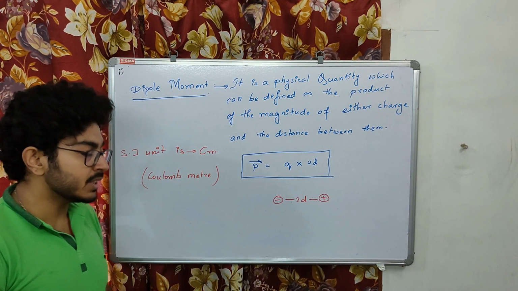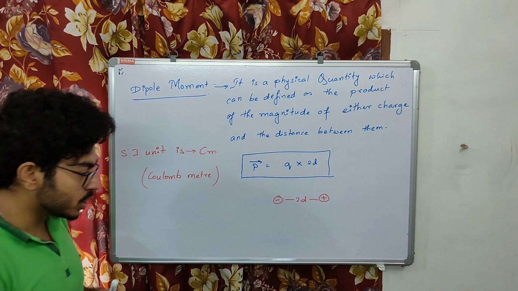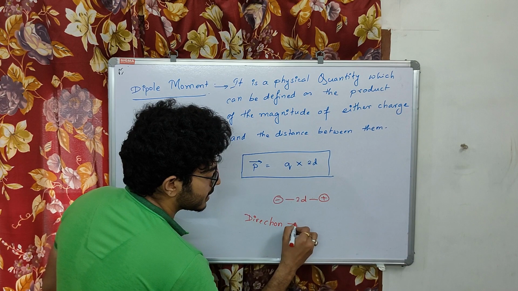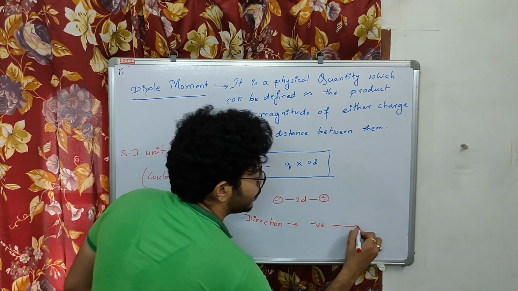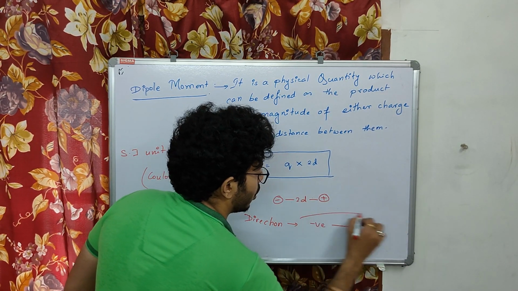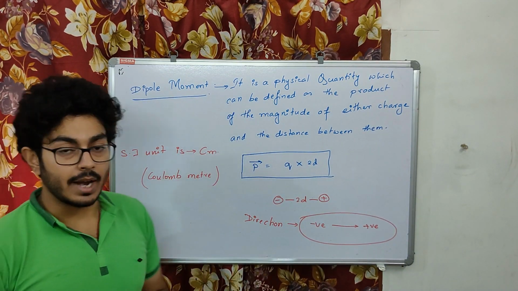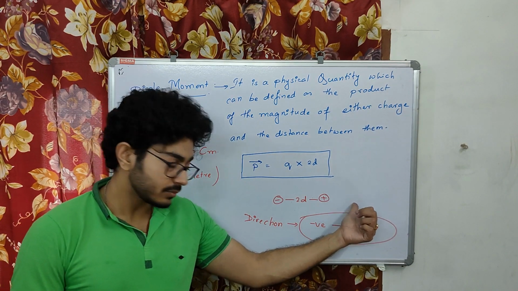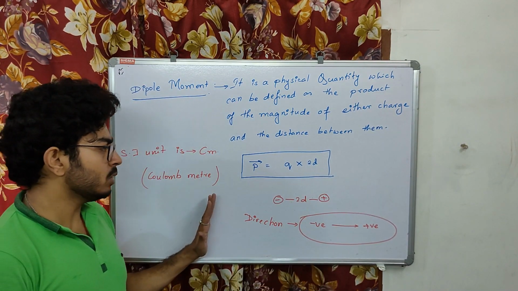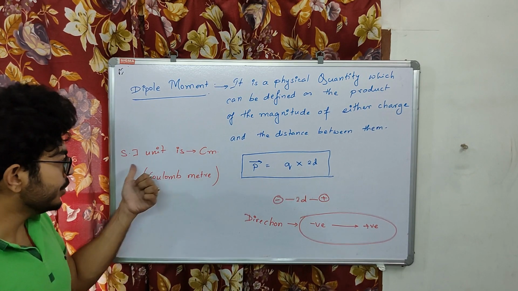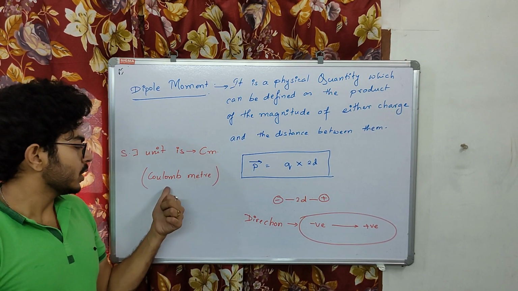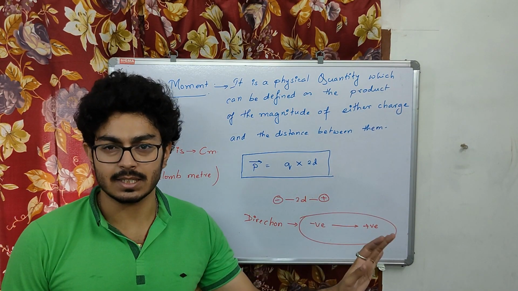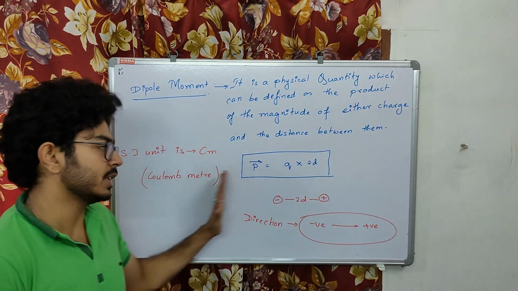Now, which direction does this dipole moment signify? The direction of dipole moment is always from negative to positive. So, the direction of dipole moment you have to take as negative to positive. Clear? So, this is all about the dipole moment. Now, the SI unit of dipole moment is Coulomb meter, which I have written over here. So this is dipole moment, and dipole is a very easy part of this electrostatics.